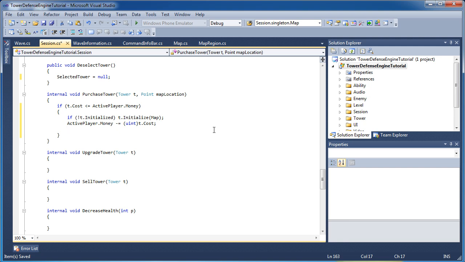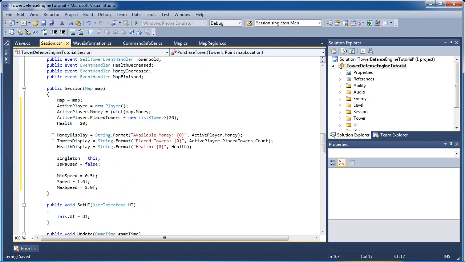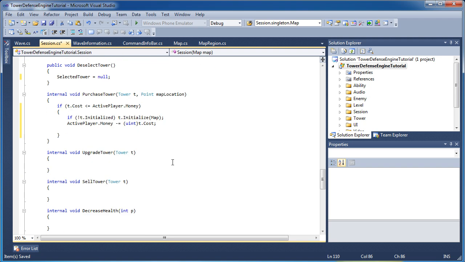Okay, so we changed our money. We did something to our money that we changed it. So we need to reset our money display because we did change our money. So you can go ahead and copy that, but the money display will be string.format, available money, and then the active player.money.toString. So that'll combine the two string values that way.